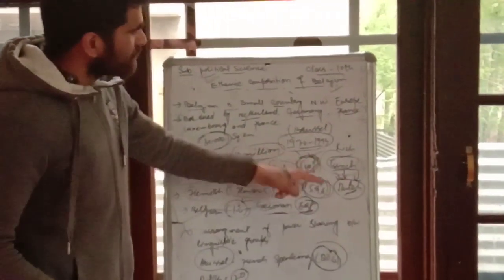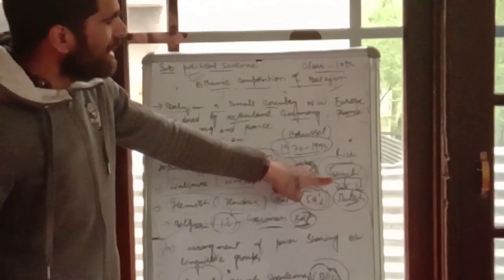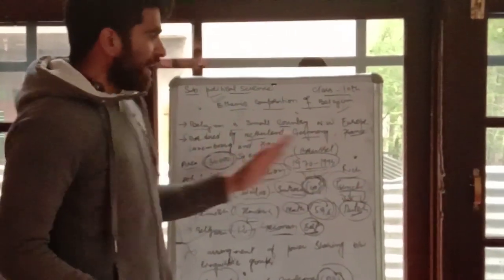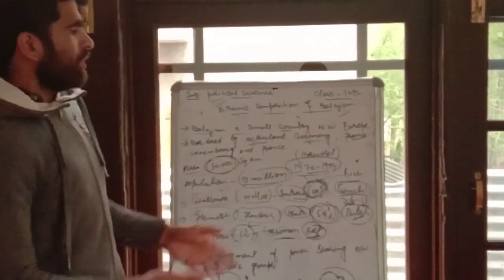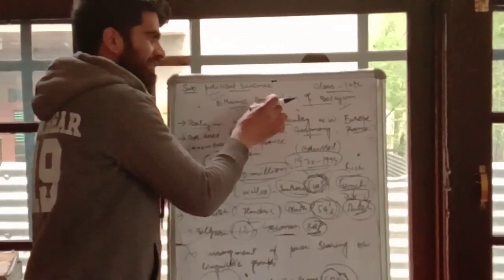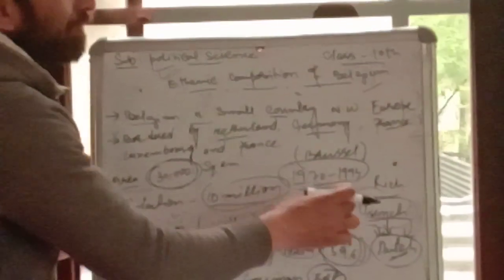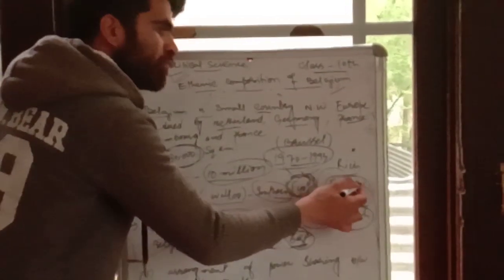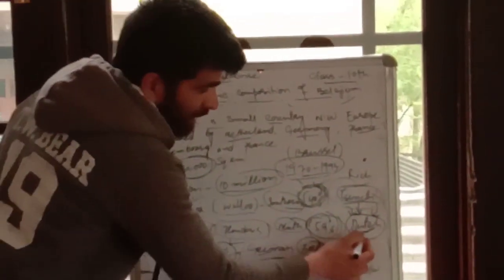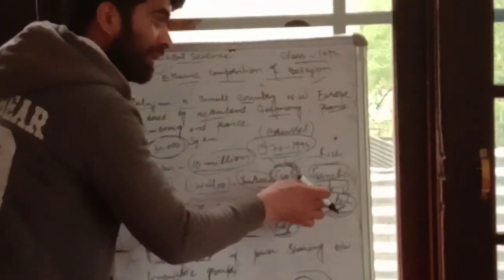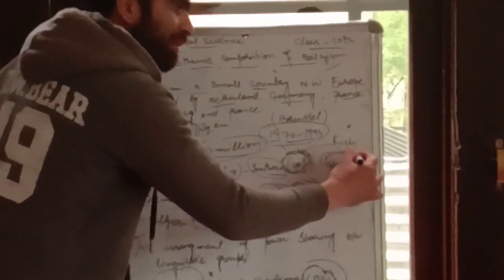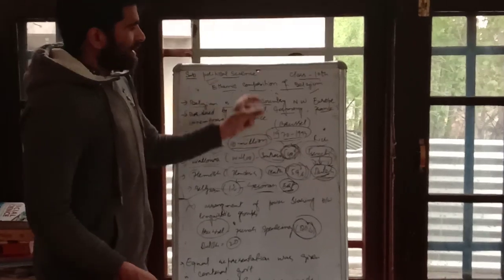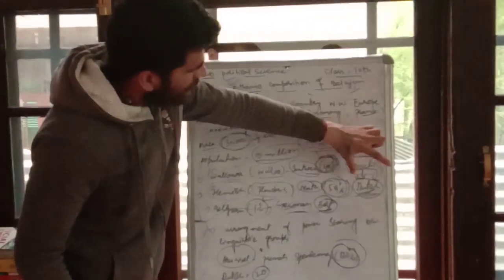Though how many members were from the Dutch, the same number were from the French. So there was a balance as far as membership is concerned. Why was this done? This was done so that the decision should not come on behalf of one side only. Whenever a decision comes, it should come from both sides. And if one side gives a decision in its favor, then definitely, if the membership is equal, the other will oppose.